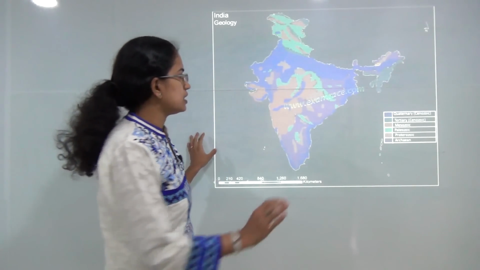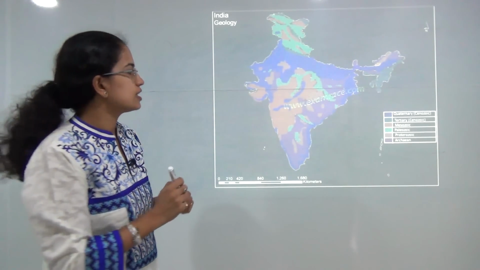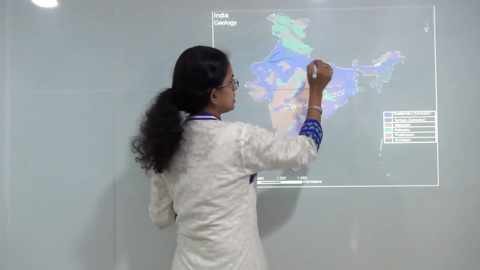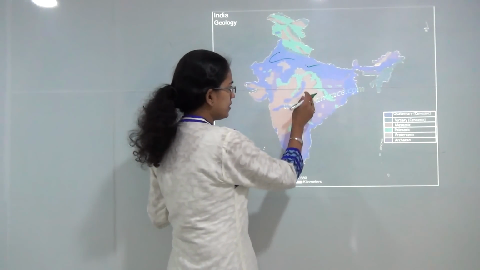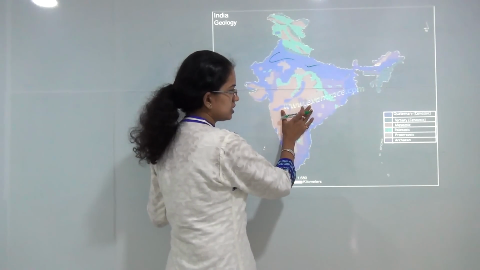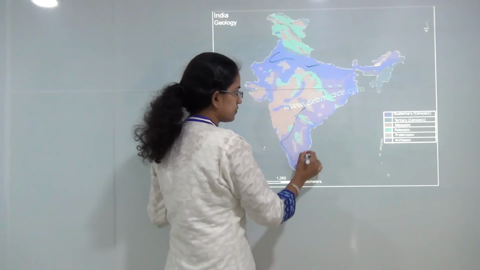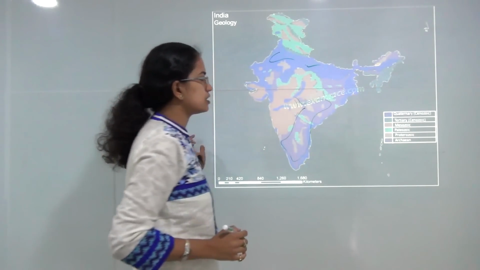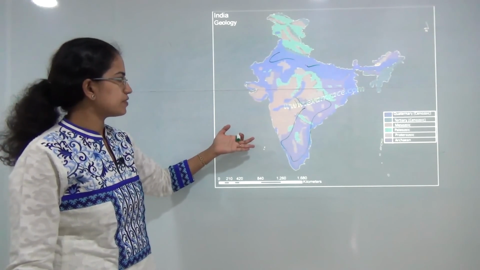As you can see, the northern portion of India is mainly Quaternary deposits. This section is mainly the Indo-Gangetic plains. However, the section towards the southern region is Proterozoic and the Archean era. So most of the Deccan Plateau region, I would say, is of Archean origin.